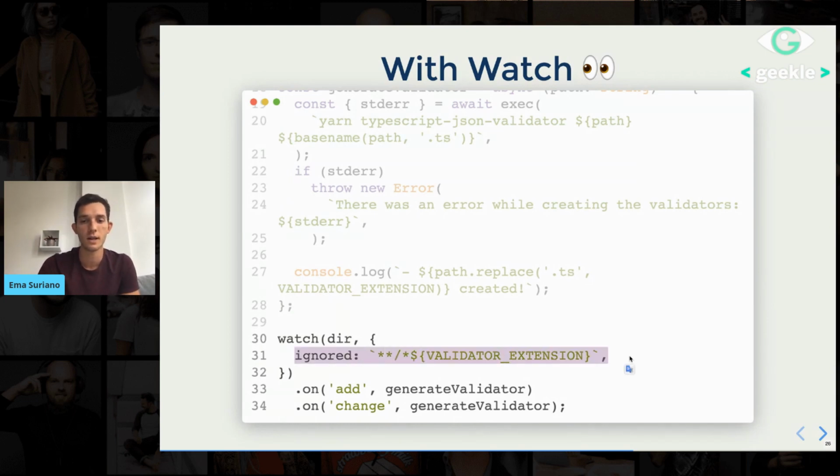And then here I'm using regex to ignore all the validator extensions, like the files that end in the validator extension, which is .validator.ts. So this is amazing because now our types and validators are in sync, and every time I make any modification, they will be automatically generated. And this function, by the way, is going to be executed for each file individually. So in case someone changed one file, it's not going to generate all of them. It's going to just generate the one that got changed.